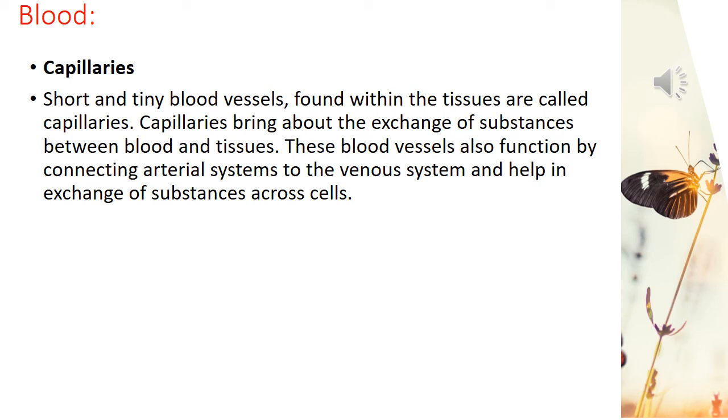At the same time, the waste products like carbon dioxide formed in the body cells enter the blood through the thin walls of capillaries. So thus we can say that the capillaries bring about the exchange of substances between blood and tissues. These vessels also function by connecting the arterial system to the venous system and help in exchange of substances.